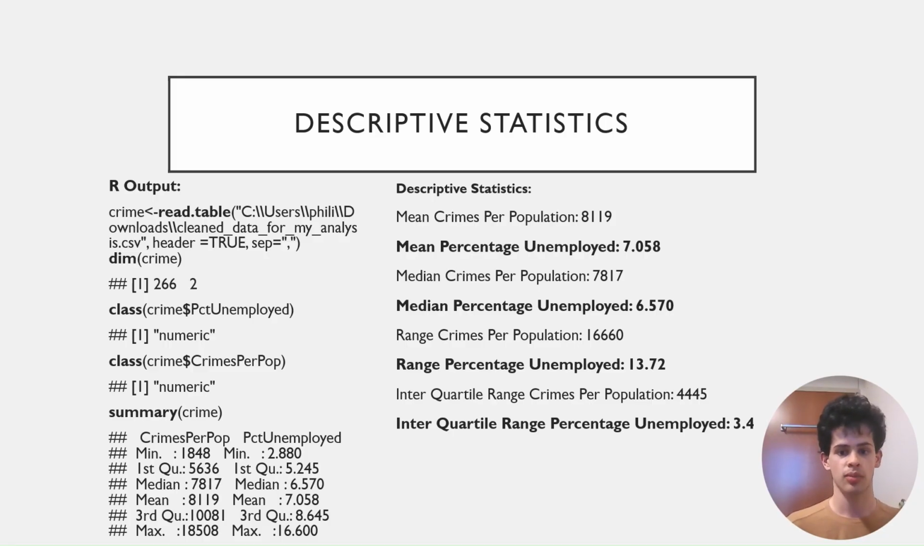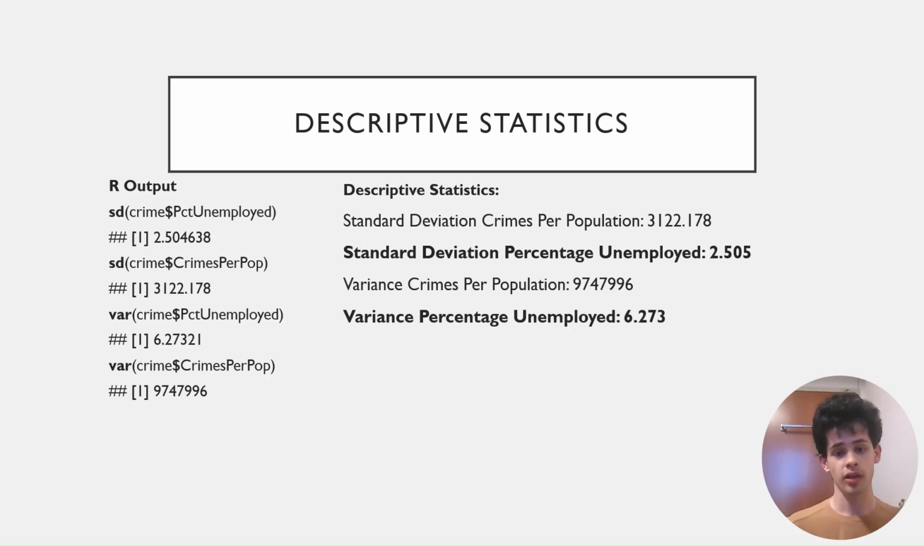The range of percentage unemployed is taken with the minimum and maximum values and the difference between them coming out to 13.72%. And the interquartile range is taken from the difference between the third quartile and the first quartile, coming out to about 3.4%. More descriptive statistics of variability can also be calculated. The standard deviation of percentage unemployed is found to be about 2.505%, and the variance of percentage unemployed is taken with the square of the standard deviation to 6.273%.